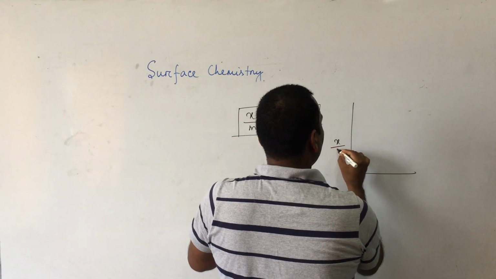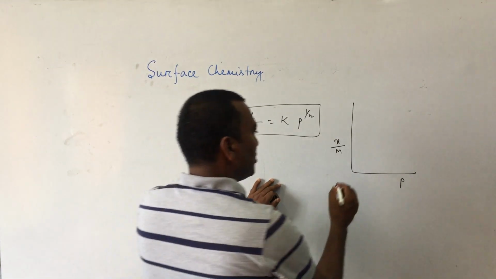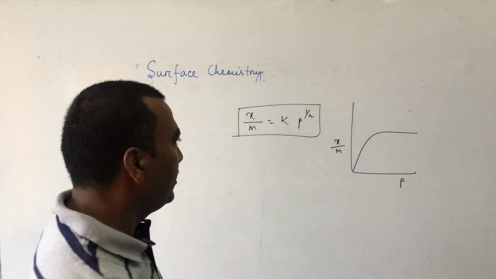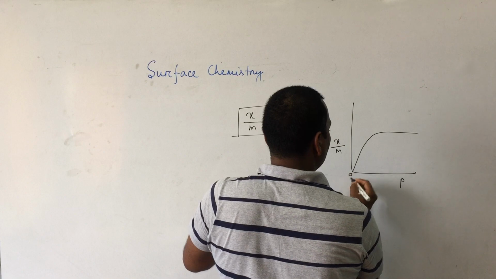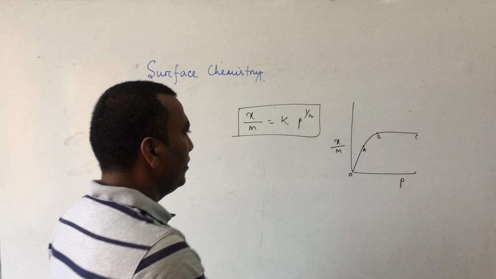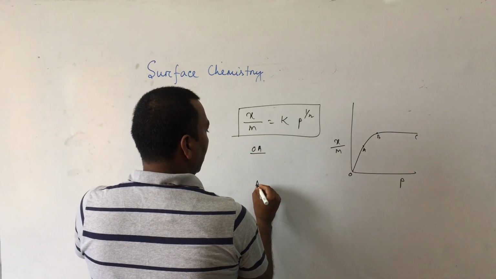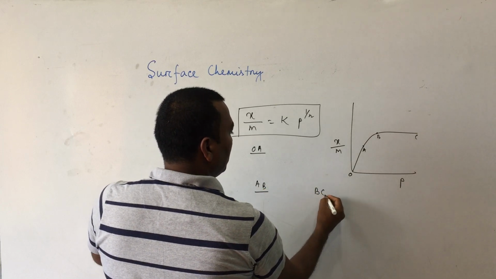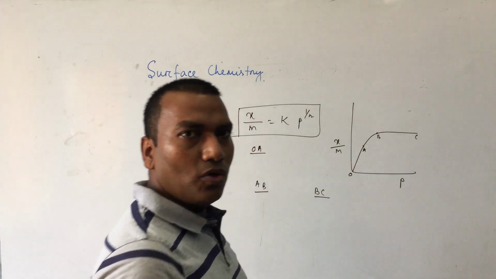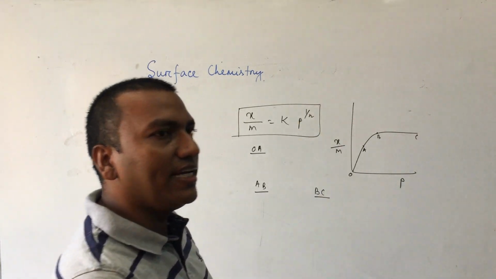If you plot the graph x by m versus p at any one temperature, the graph will come like this. Suppose this is O, A, B to C. Now, if you explain O to A, then A to B, and then B to C. From O to A, when pressure increases, rate of adsorption increases, a direct straight line.